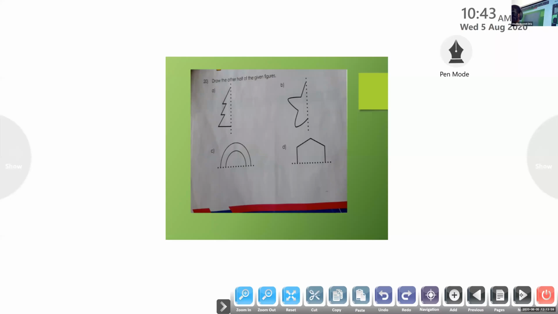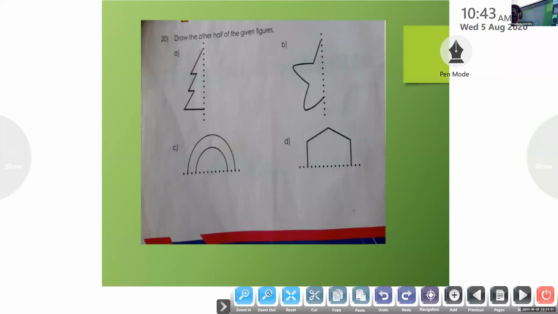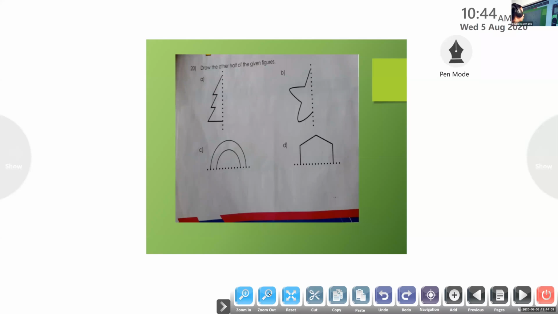Okay. Question number 20. Children, also look here. We have question number 20, A and B. Which line of symmetry is here? Sapna, please unmute and speak.